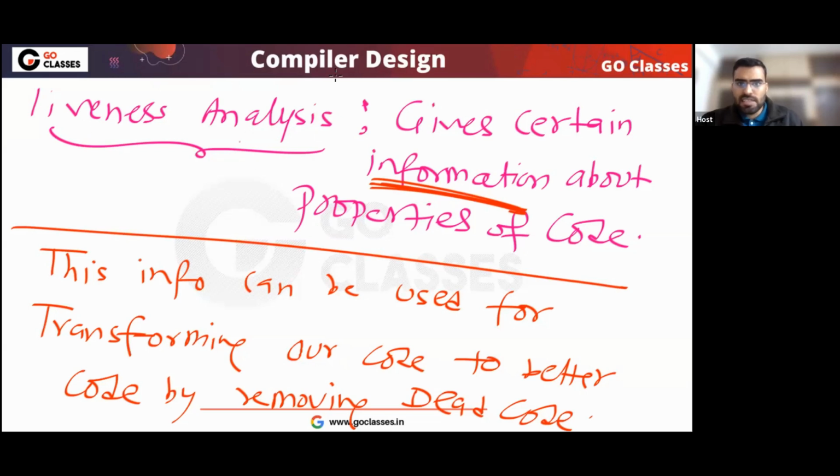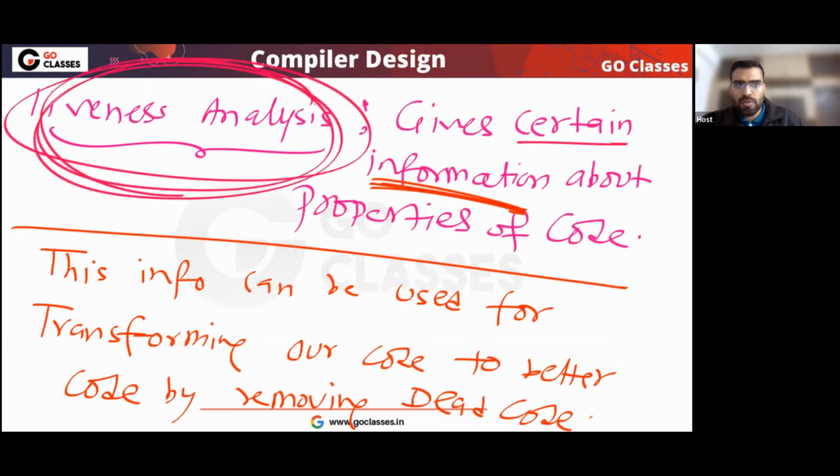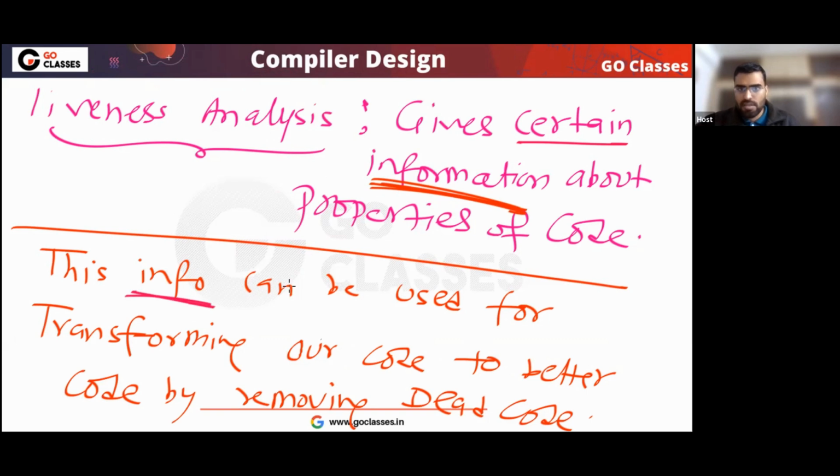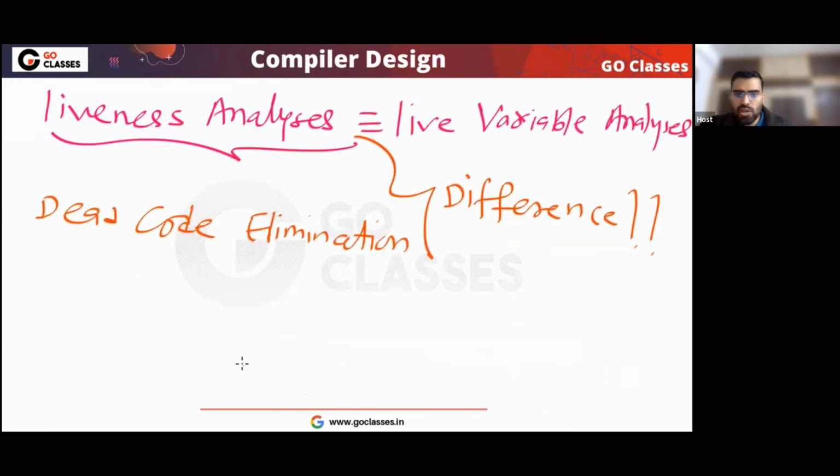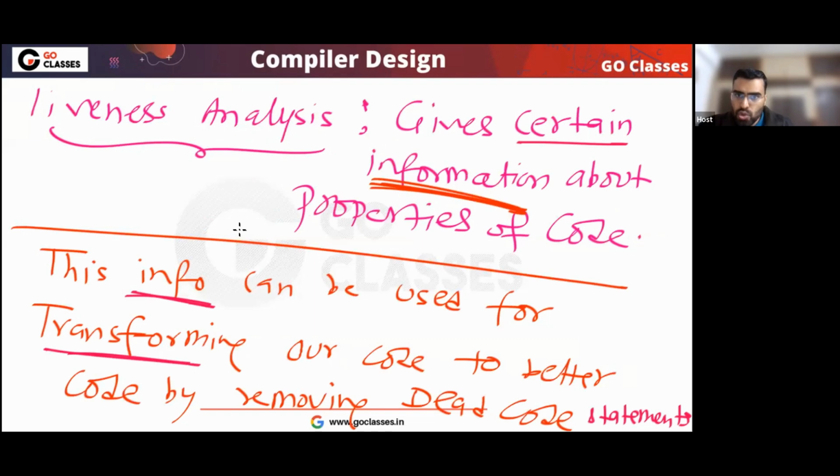Liveness analysis will give you some information, which variable is live and which is dead. It will not do anything else, no transformation. This analysis can be used for transforming our code to better code by removing dead code statements. So liveness analysis can be used for dead code elimination.